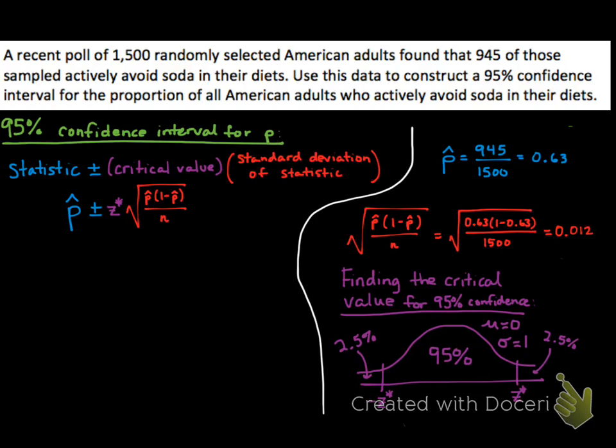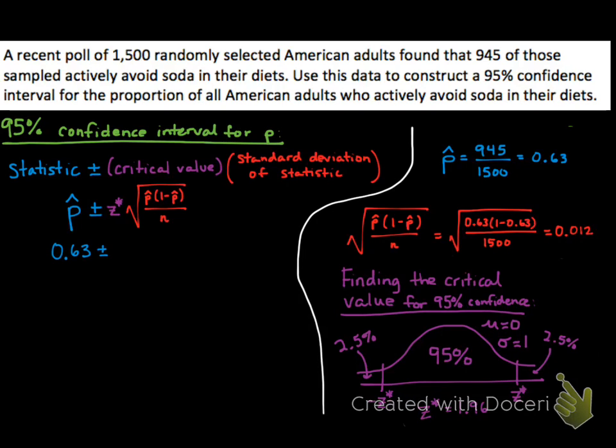Now there's a lot of ways to get this critical value z star. You could use a standard normal table, and you look for what z-score gives you 97.5% of data below it, or you could also look what z-score gives you 2.5% of data above it. You could also use a calculator. Most calculators have built in an inverse normal function, but whichever tool you use, you will find that the z-score we need is 1.96, and that's close to 2 like we knew it was going to be. So that's our critical value z star. We're going to go 1.96 standard deviations above our estimate.